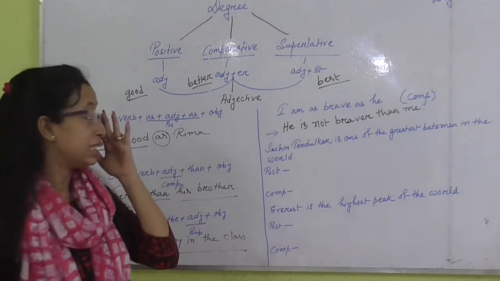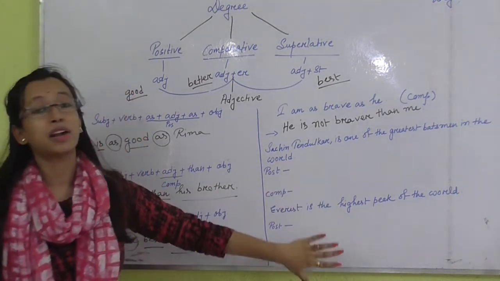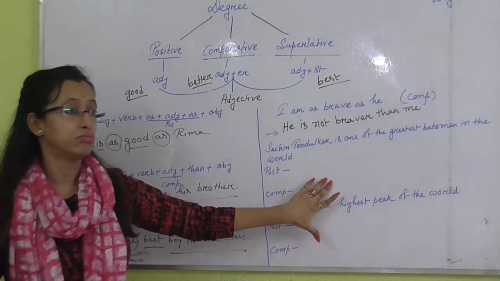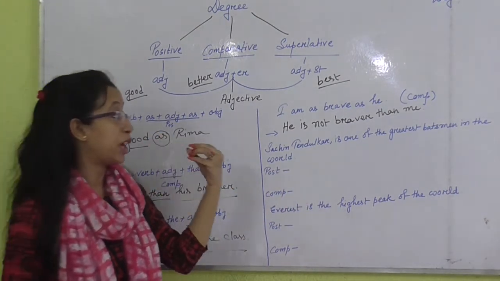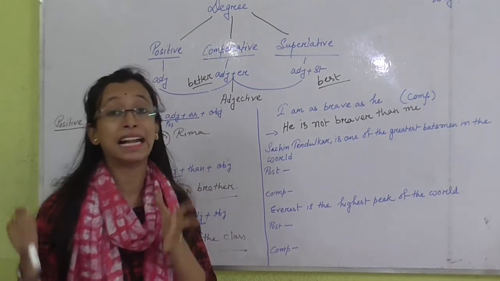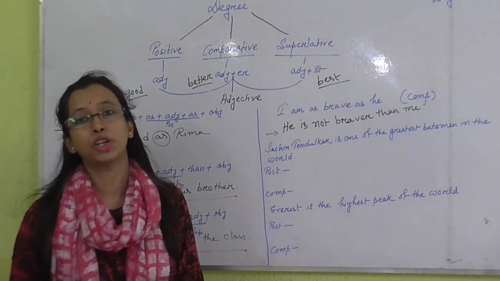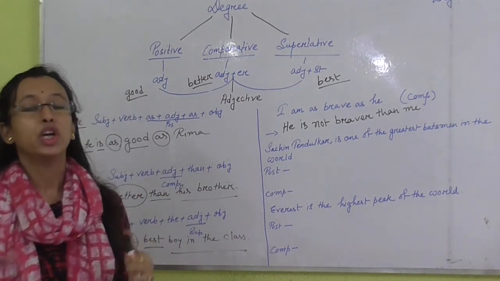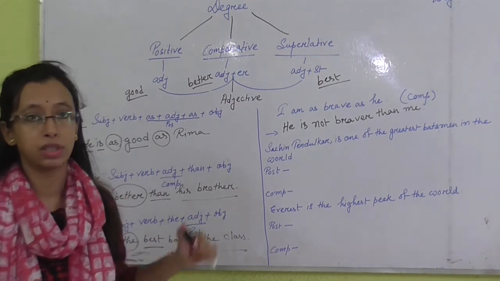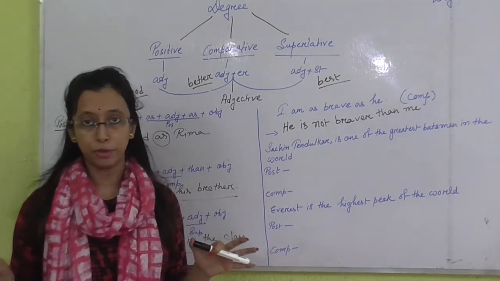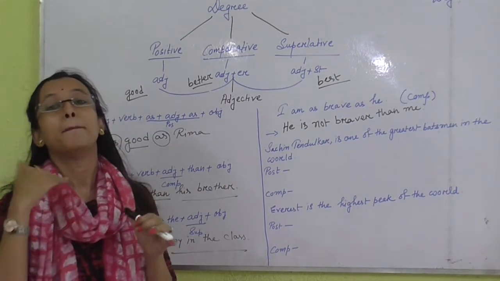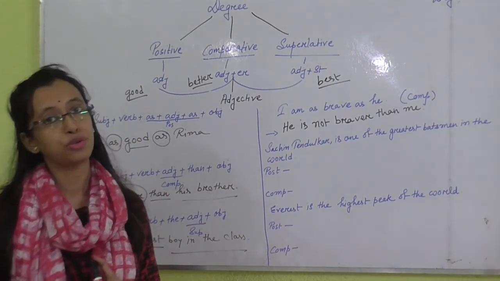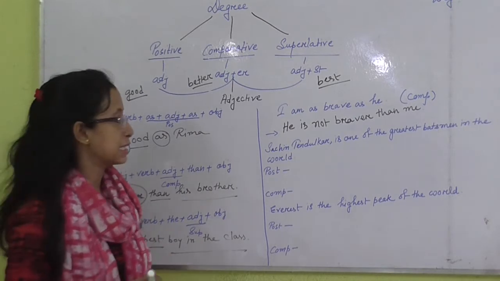Okay, next one. These are very common sentences you can find in your question paper, and you will be very much confused about this. No need to be confused, just follow the rules and maintain the rules when you are going to change the sentences.